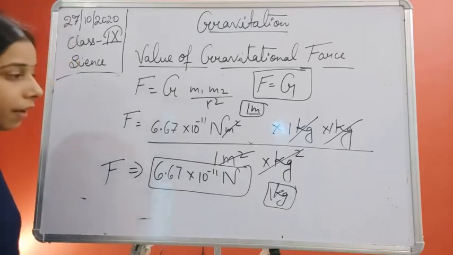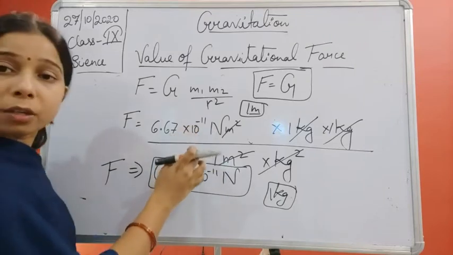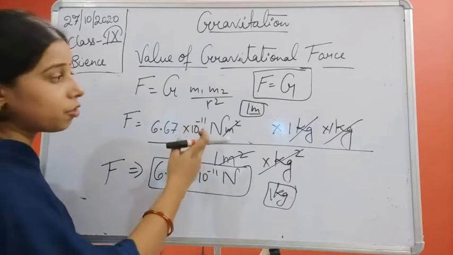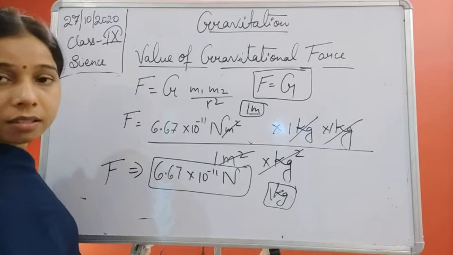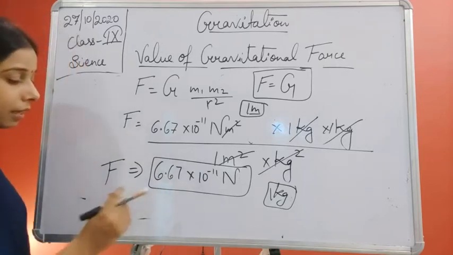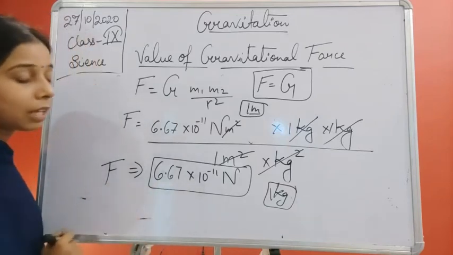And that is why you have seen, students, that ultimately when you converted G to the force, to get the value of the force with the help of G, all the meter and the kg square got cancelled, but the Newton remained as it is. And by that we can say that the value of F is equal to 6.67 into 10 to the power minus 11 Newton.